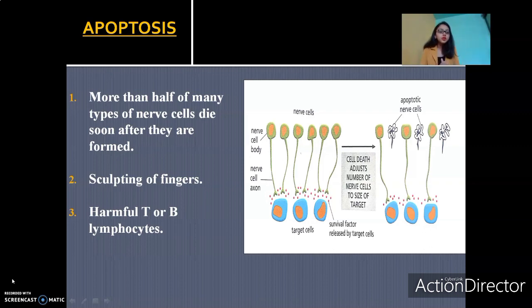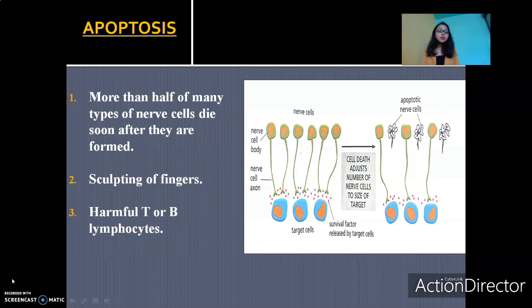To supply that organ with nerves, many nerves grow out from the central nervous system, to be specific, the spinal cord. The number of nerves that move out from the spinal cord to reach the target organ is much more than required. The target organ does not require that many nerves. Once the nerve cells reach the target organs, more than half of them die.